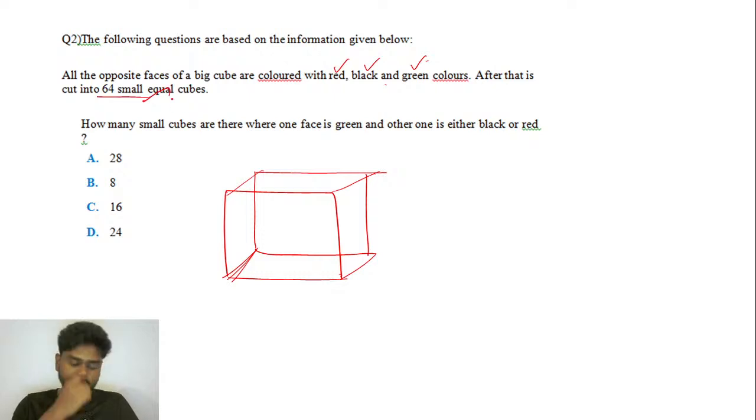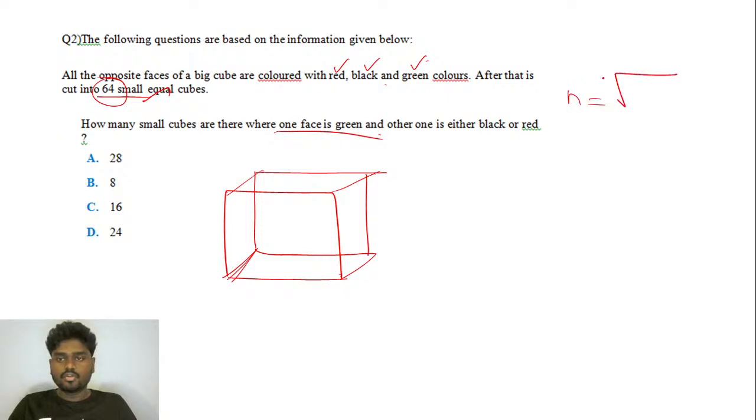So you are asked to find how many small cubes are there where one face is colored green and the other one is either black or red. That's your question. So guys, I know the fact that it is cut into 64 small equal cubes. So if that is the case, from that I can find one side of the big cube, n is equal to cube root of 64, you'll be getting it as 4, right?